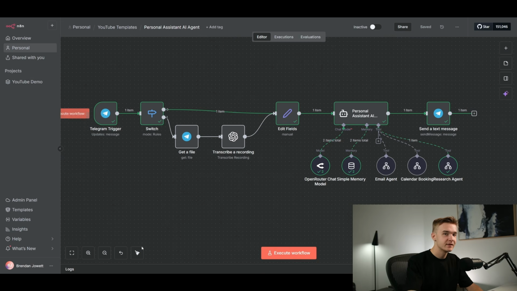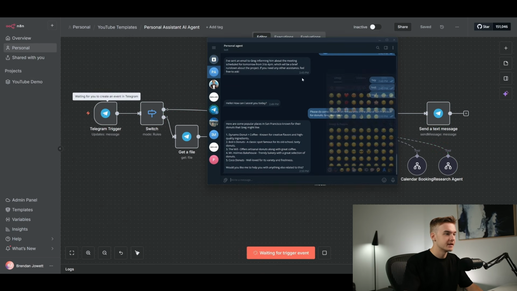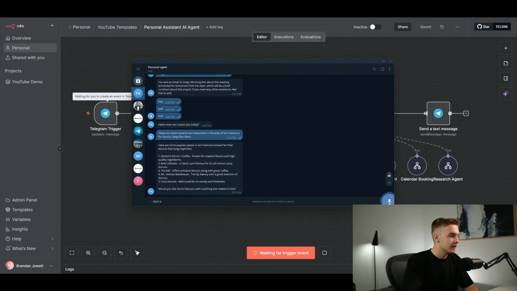Otherwise, let's give this entire system a run through and see if we can send an email, book some events in a calendar, and do some research all in one from our agent. So execute workflow or jump into Telegram and give it a request. Hey there, I'd really like to send an email off to Greg, giving him some research on the best restaurants in San Francisco to get donuts at. Once we have made that research and you found all of the good restaurants, we're going to send an email off to Greg, but we're also going to go ahead and book an appointment directly in for tomorrow from 5 to 6 p.m. And this is going to be where Greg and I go and eat these donuts.